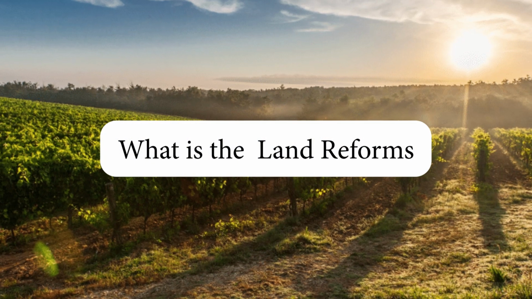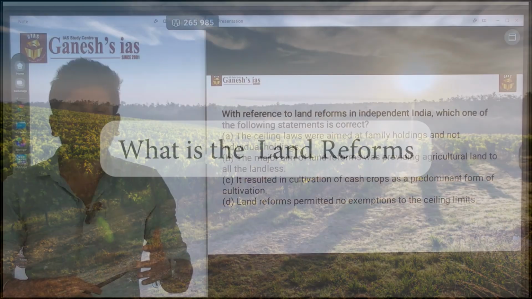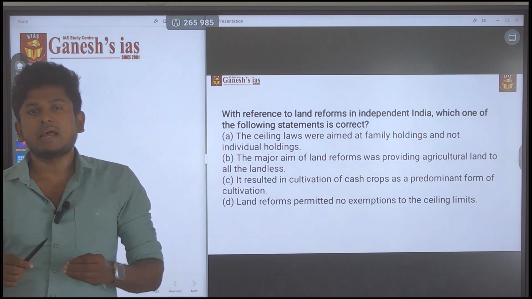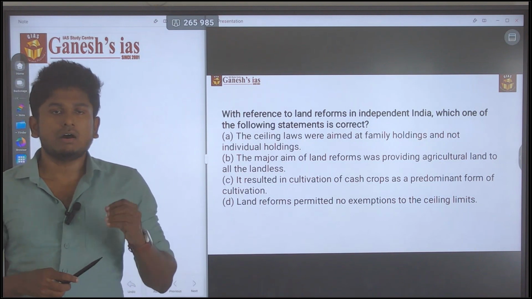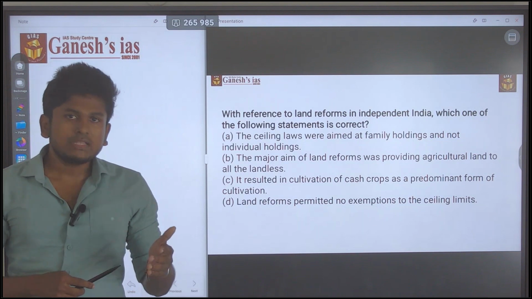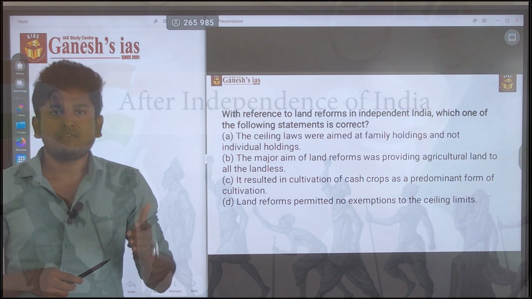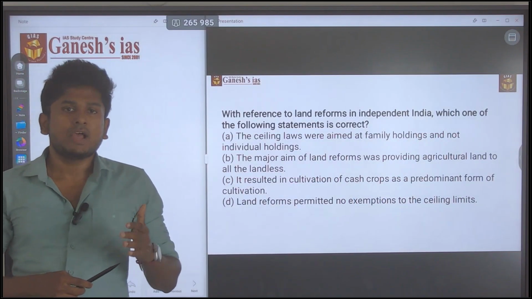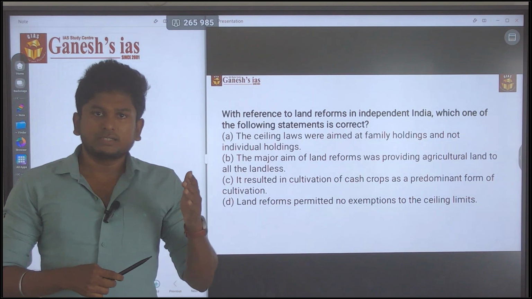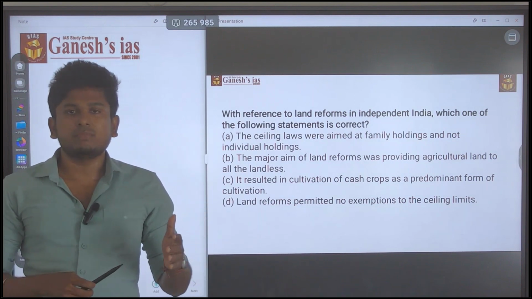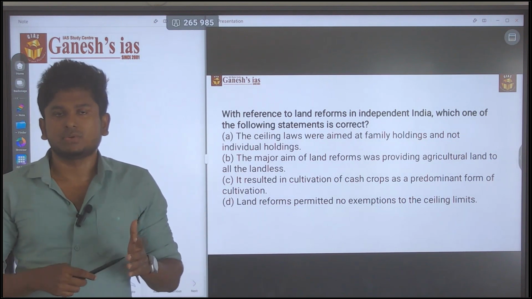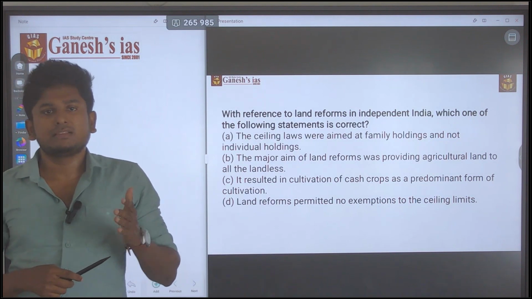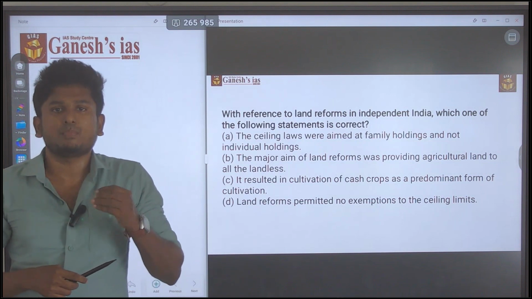First thing, what is land reform and why is it there? Land reform means distributing the land to landless people. So this is all about land reform. Why did land reform come into the picture after the independence of India in 1951? The reason is that in ancient and medieval times there was no need for such policies. But after the colonization by the British, that led to the creation of the land reform policy.